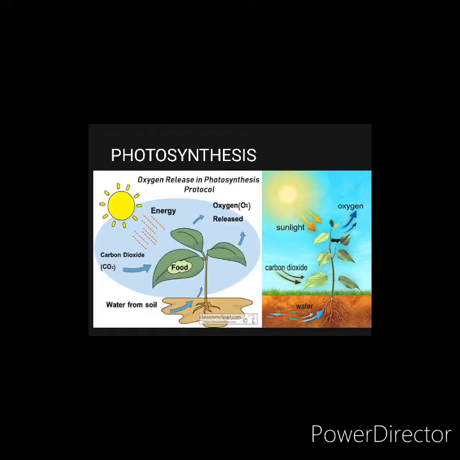So photosynthesis can be said as a process in which the leaves prepare food in the presence of sunlight, energy, carbon dioxide and water, and make their own food and release sugar and oxygen as a byproduct.